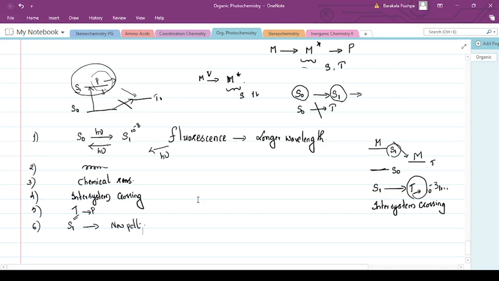The singlet excited state can transfer its excess electronic energy to other molecules and may be converted into S0. Another important point is that the singlet excited state can transfer its electronic energy to neighboring molecules or to other molecules, and they will be coming back to a ground state.